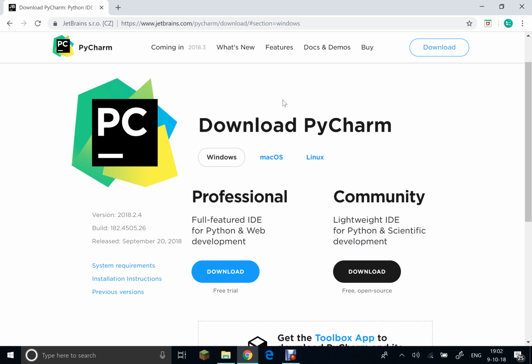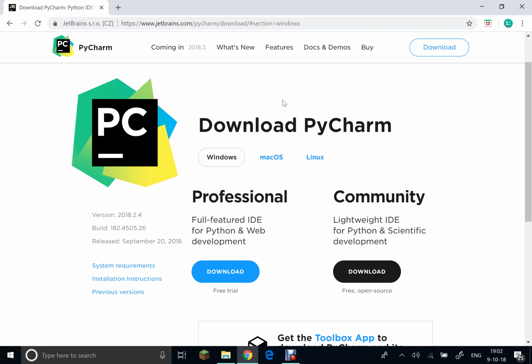More benefits of an IDE include that you can debug, so if there are any errors in your program, it's much easier to find those errors and then change them. There's also an autofill feature in IDEs. In this particular IDE called PyCharm, there's also a file explorer along with a Python console, a terminal, and a lot more stuff. Alright, so for this tutorial, we're going to be using the PyCharm IDE.